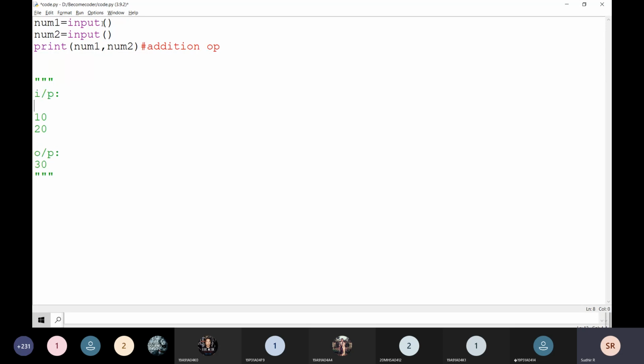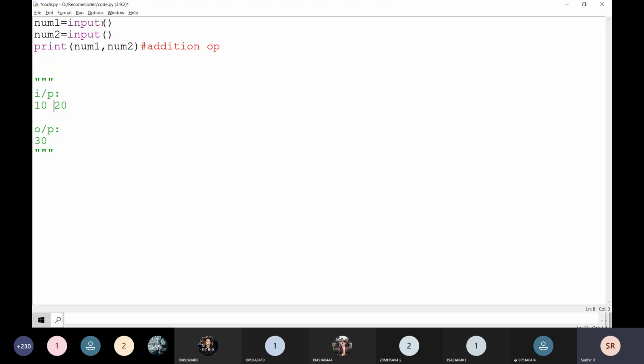Yes, this is going to be input. This is going to be an input in one line, the first number, in the second line, the second number, and the addition of two numbers like this. Sometimes the input is going to be in a single line. I'm going to read the values of num1 and num2 in a single line.